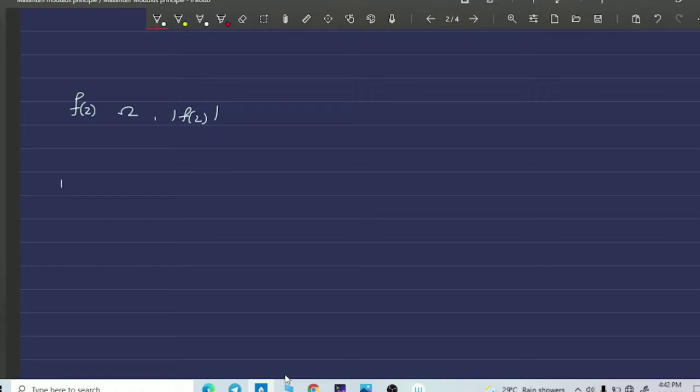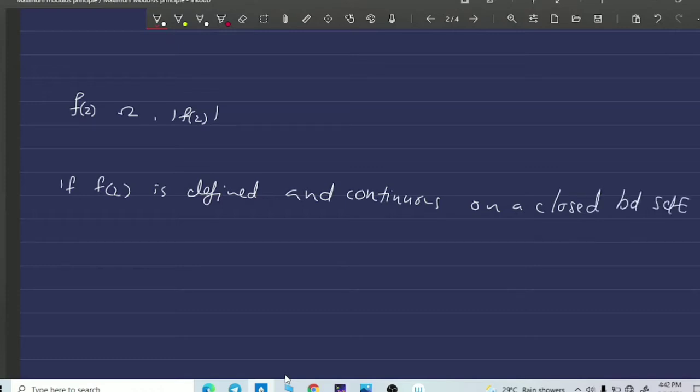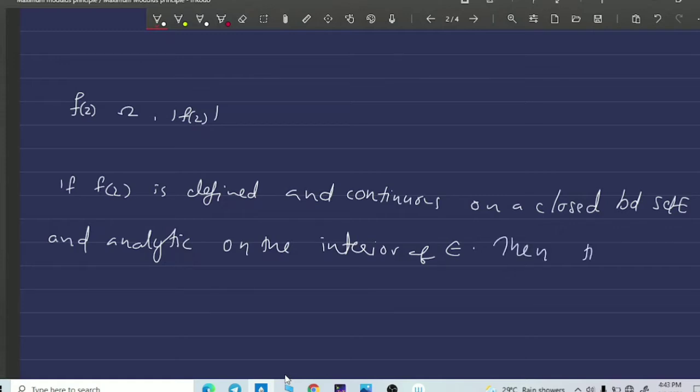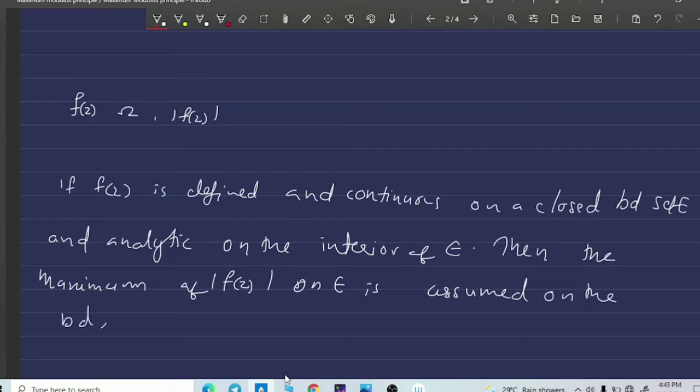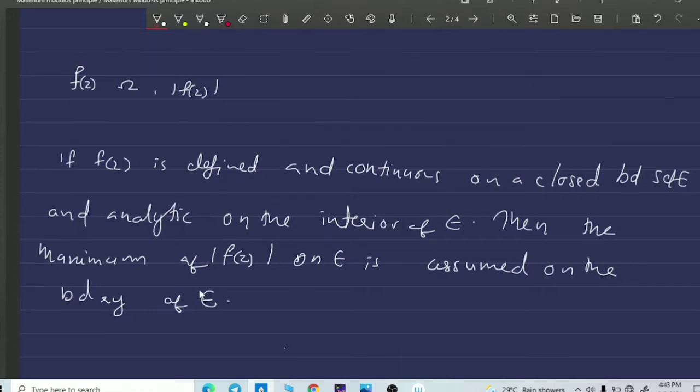If this function f of z is defined and continuous on a closed bounded set E and analytic on the interior of E, then the maximum of the modulus of f of z on E is assumed on the boundary of E. Okay.